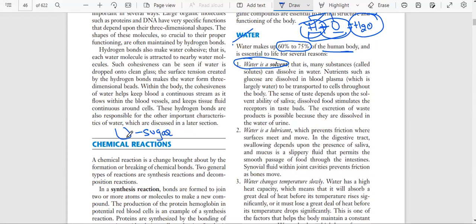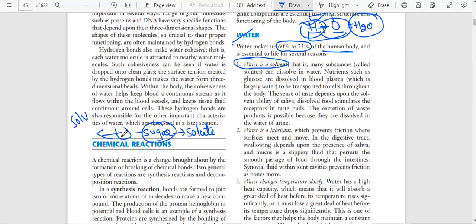Water is a liquid. Whatever substance is dissolved in water, the solid which dissolves in the liquid substance, that substance is called the solute. And water, which dissolves sugar, which dissolves the solid substance, is called the solvent.